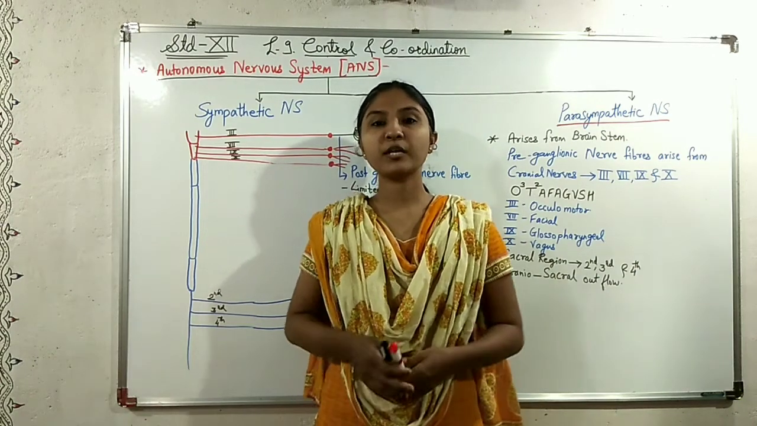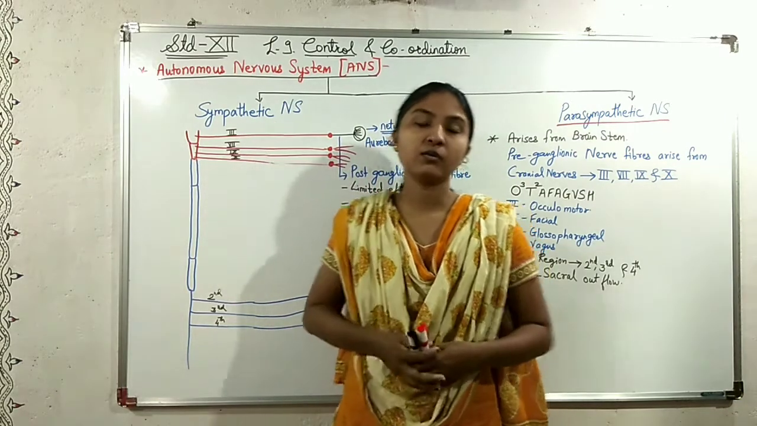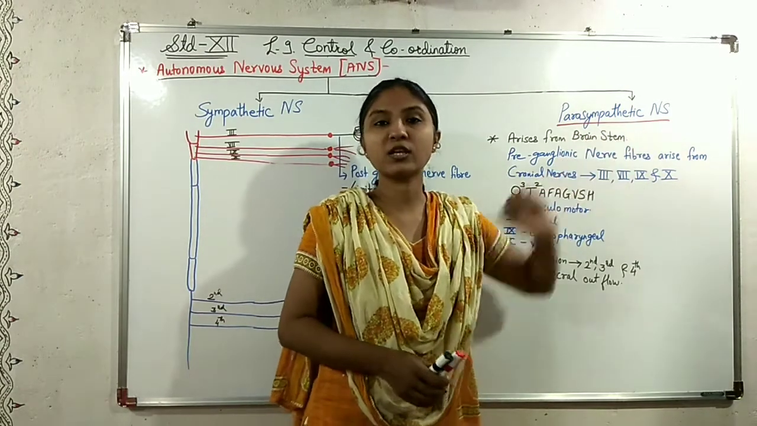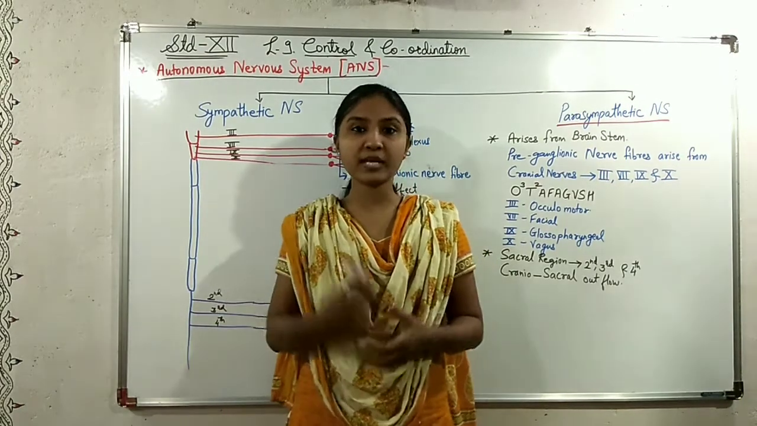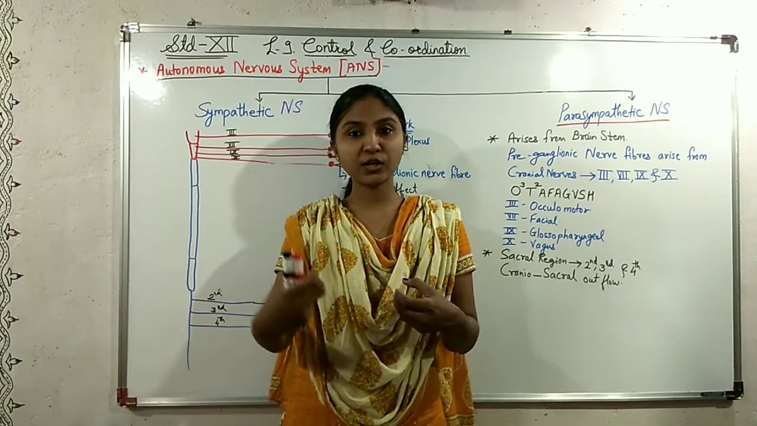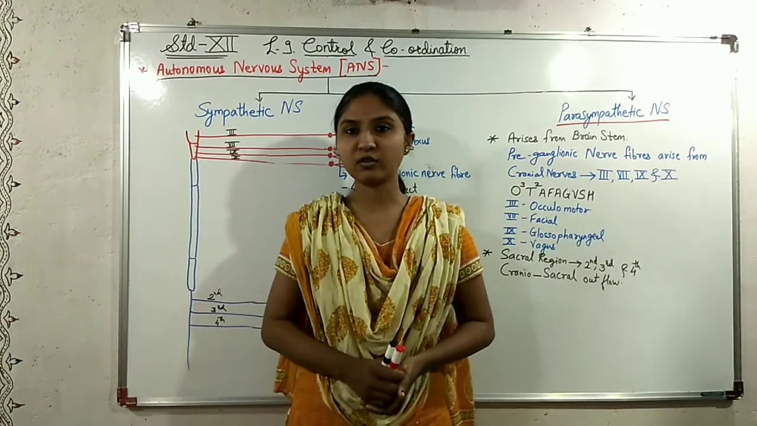Hello students, in the previous part we have understood about the sympathetic nervous system. Now in this part we are going to discuss the parasympathetic nervous system. The parasympathetic nervous system also has the same basic structure as the sympathetic nervous system, that is the preganglionic nerve fibers, the ganglion and the postganglionic nerve fibers.